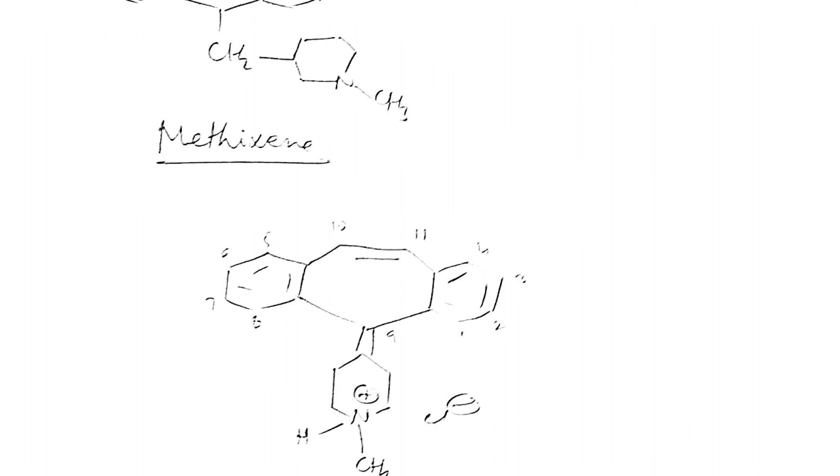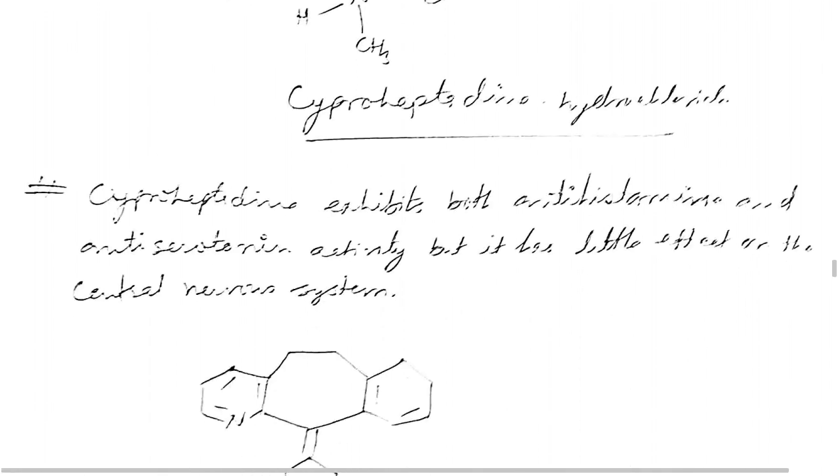There is the phenothiazine, there is the sulfur, but here in the 10, 11 position there is a CH double bond CH. So cyproheptadine exhibits both antihistaminic and anti-serotonin activity, but has less CNS effect.